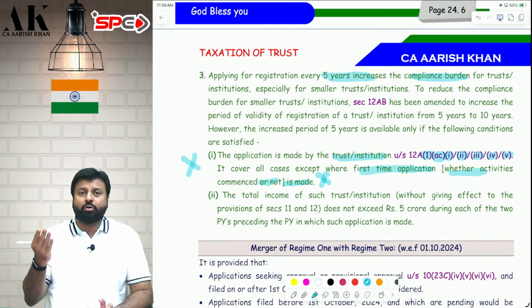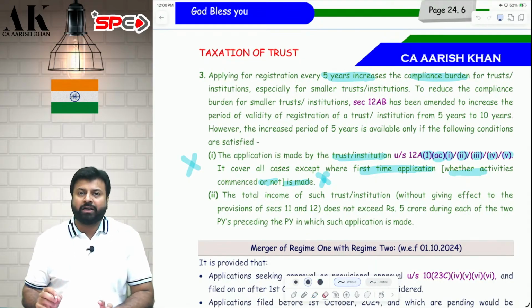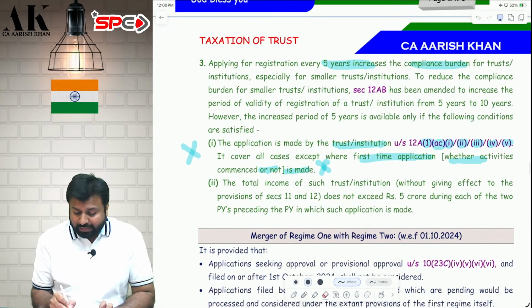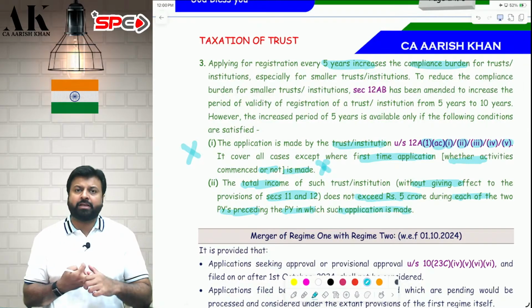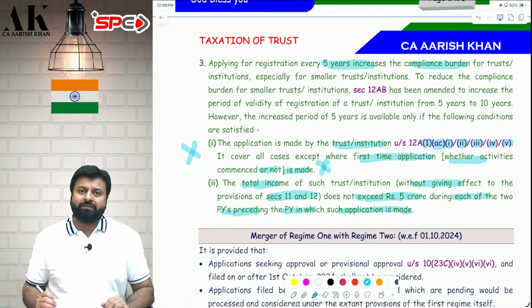Other than that, it can go up to 10 years if they fulfill one more condition. That is, their total income without giving the exemption of section 11 and 12 does not exceed 5 crore during each of the 2 years preceding the year in which the application is made. Suppose the application is made in 25-26.